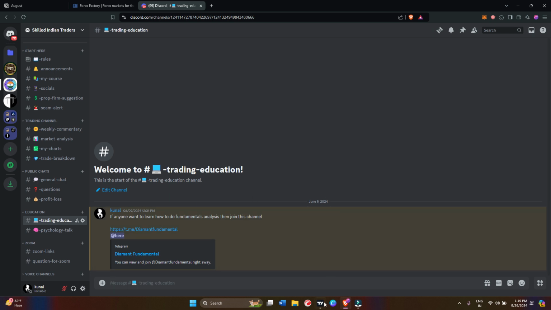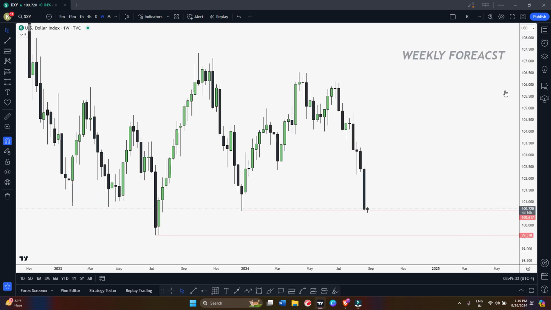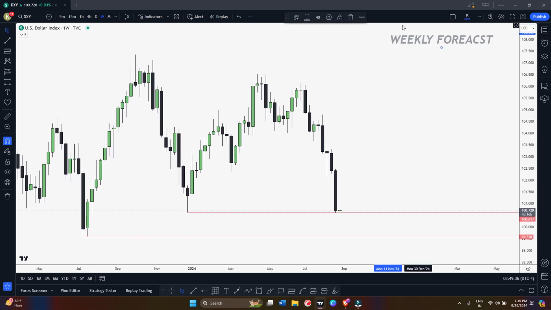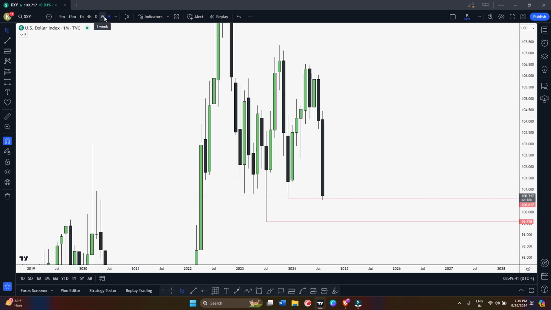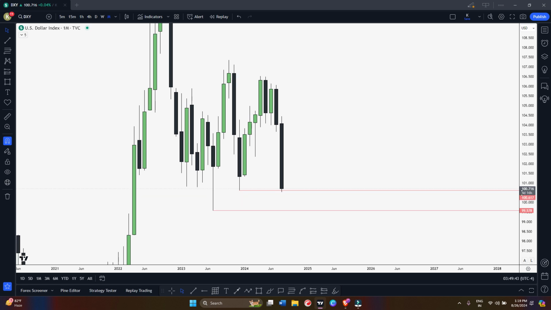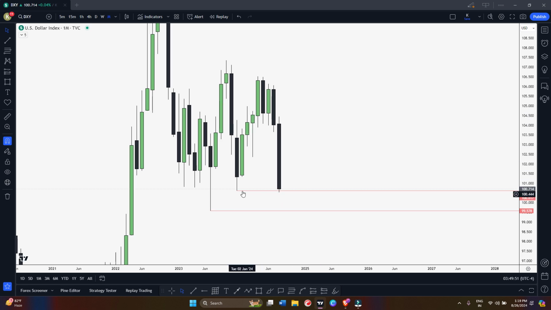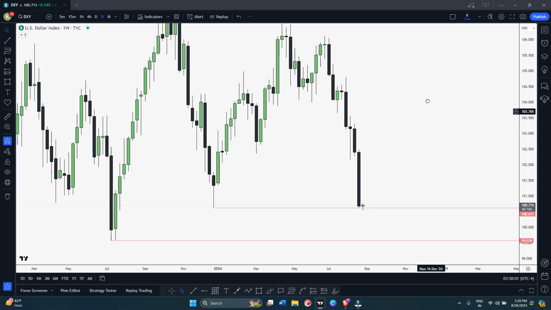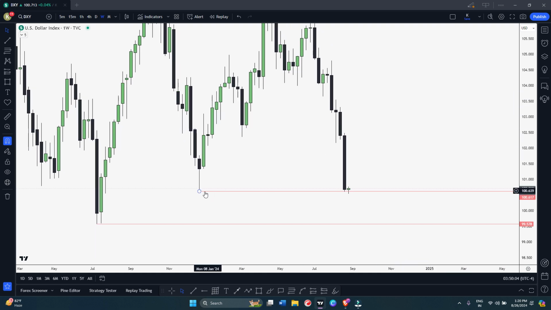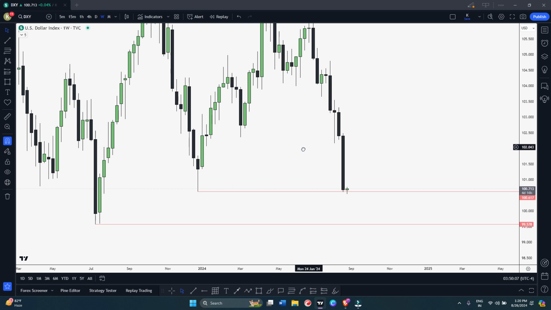Let's come to TradingView and start with DXY. Currently I'm on the weekly time frame, and let's check the monthly time frame as well. You can see after 4 days the monthly candle is going to close, and it's a very bearish candle, right? We just grabbed this liquidity, this swing low. Let's come to weekly as well. You can see we have grabbed this weekly external range liquidity.